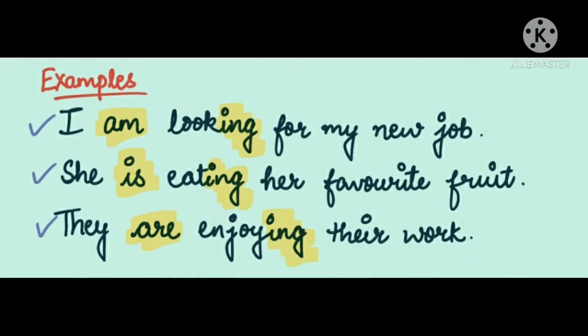Next sentence is they are enjoying their work. Now in this, they is what? Plural, and with it we have to use are, and with the verb don't forget to put ing again. My dear students, if you notice that in these 3 sentences I have used helping verbs like is, am, are. So these 3 helping verbs are telling us that these sentences are in present continuous tense.